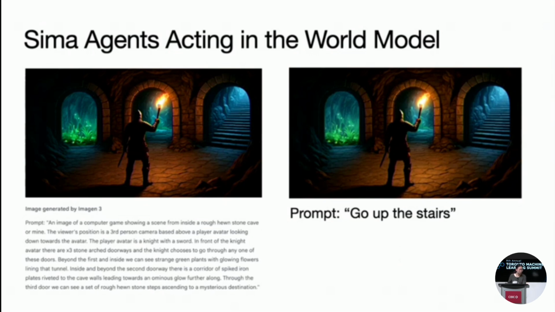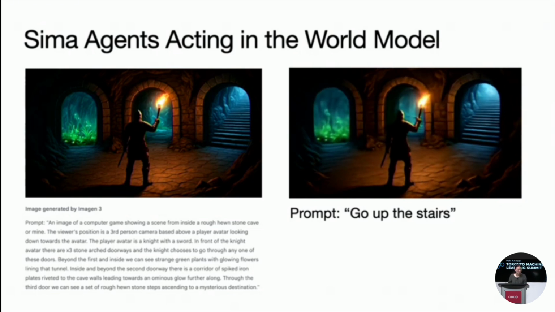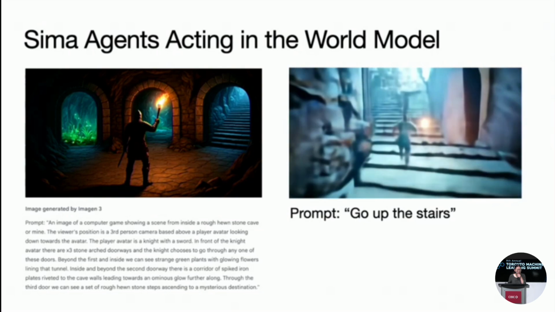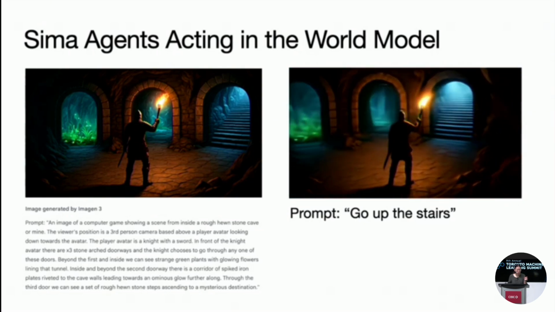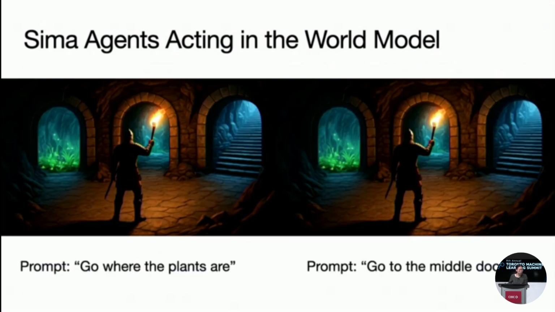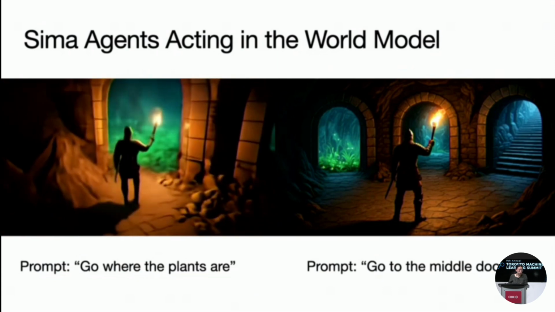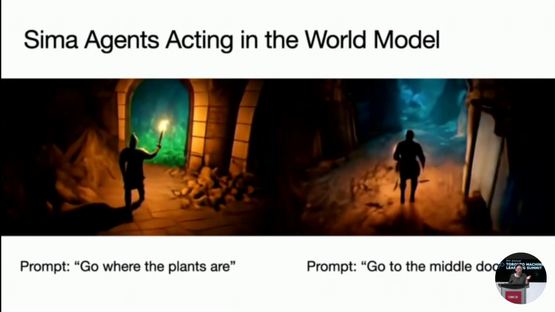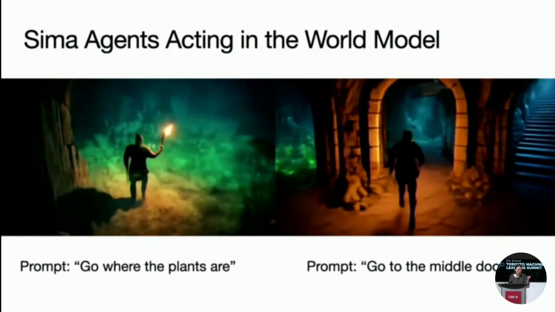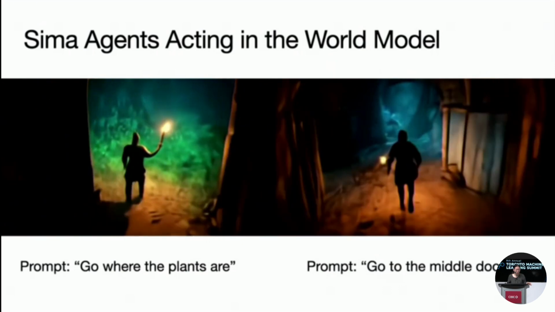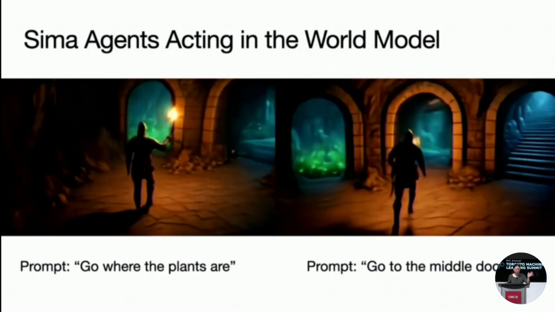So we can go to a more abstract setting of a knight with a sword. And we see that there are a bunch of doors, and only one with stairs behind it. And we see that the SIMA agent has learned to follow language instructions in these completely simulated environments. We also have a few more examples where the SIMA agent is following language instructions to navigate to different places. And once again, everything is entirely AI generated. SIMA is generating the keyboard and mouse actions, and each frame is generated by Genie, basically generating the 3D interactive worlds.